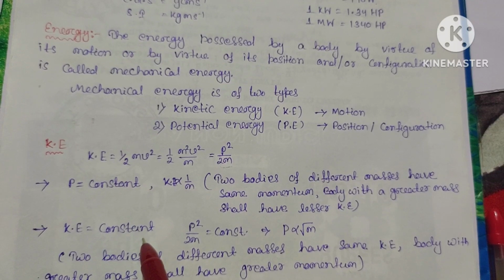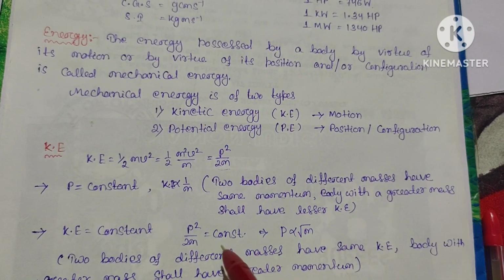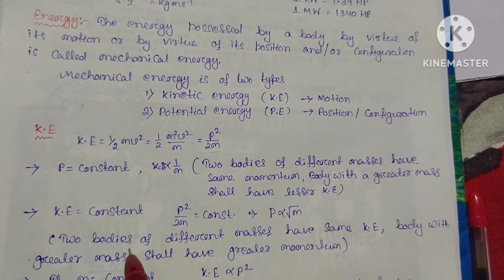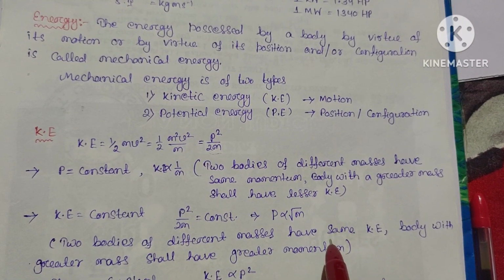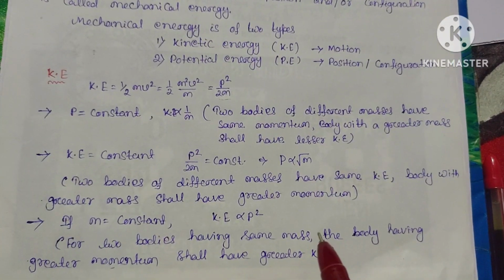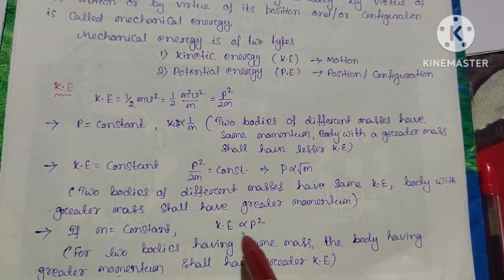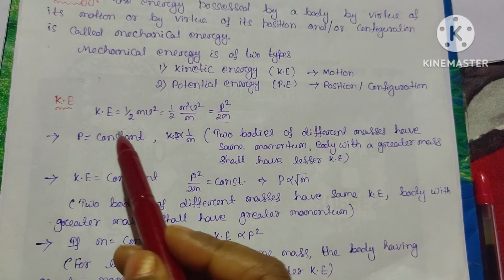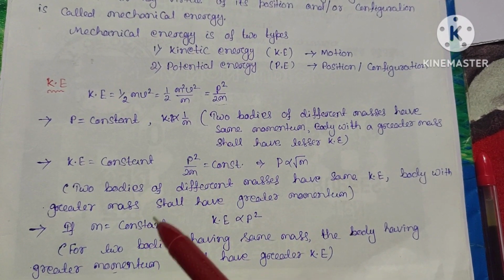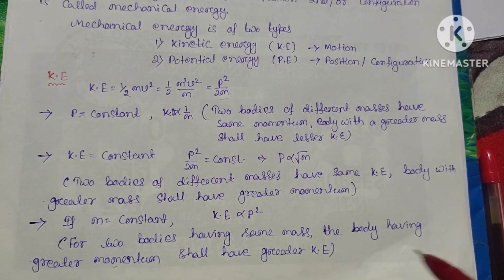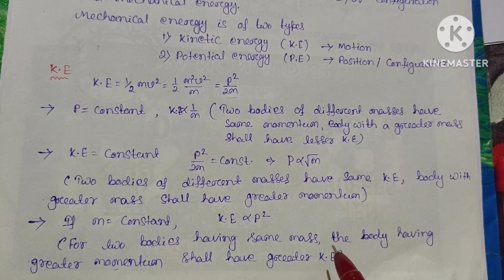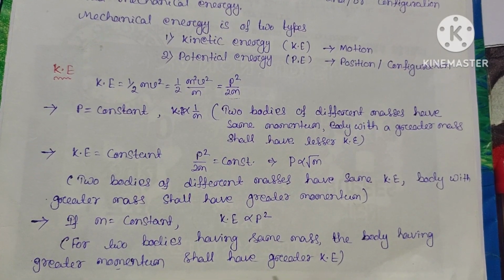If kinetic energy is constant, that is p square by 2m is constant, so we can simply write p is directly proportional to the root of mass. That is, if two bodies of different masses have the same kinetic energy, the body with greater mass shall have greater momentum. Next, if mass is constant, then kinetic energy is proportional to p square. So from the formula kinetic energy is p square by 2m, these three different cases can arise. By solving some questions, we will get a clearer idea. So for two bodies having the same mass, the body having greater momentum shall have greater kinetic energy.